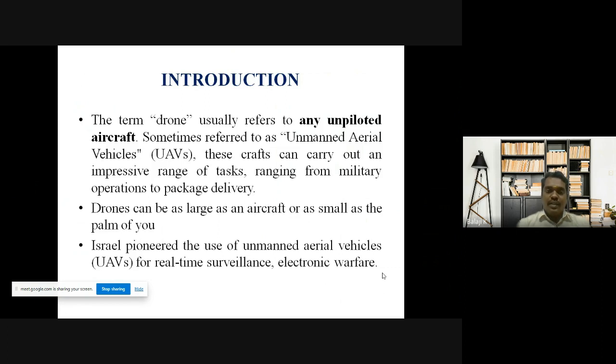A drone can be as large as an aircraft or as small as the palm of your hand. So it may be big or small, and depending on the applications, the size will vary. Israel pioneered the use of unmanned aerial vehicles for real-time surveillance and electronic warfare. Israel is the pioneer in this field.